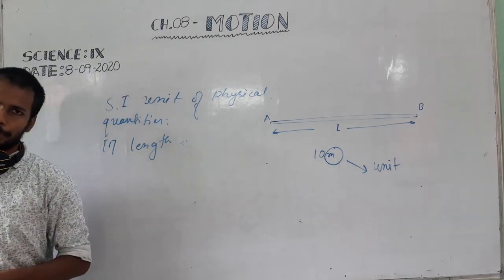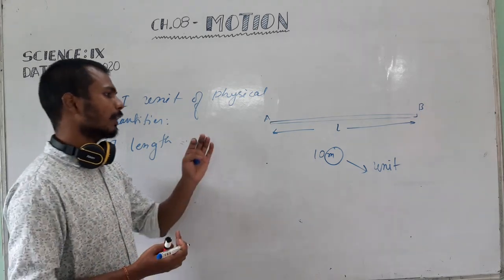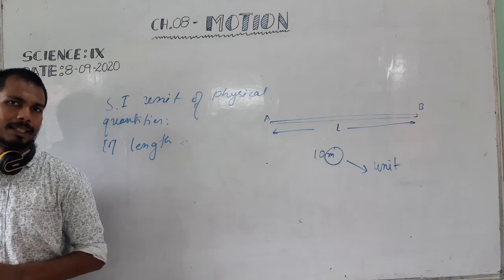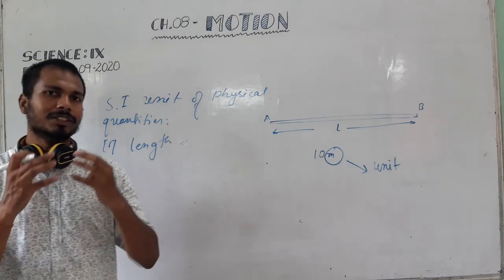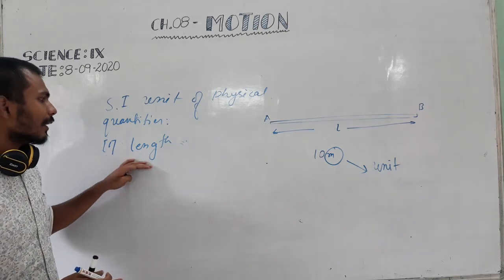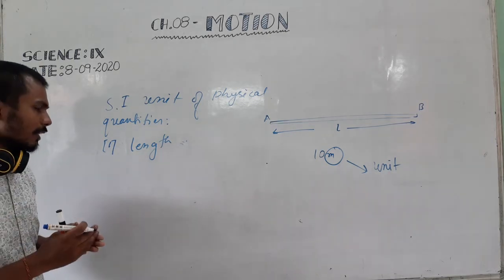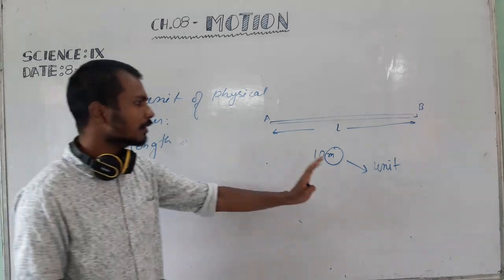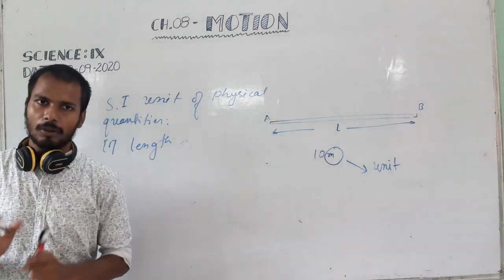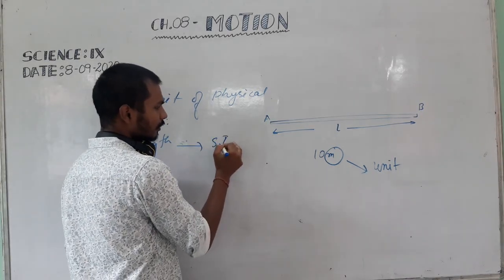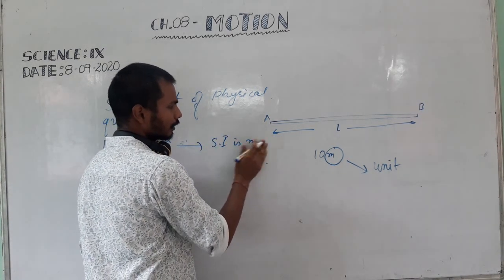That symbol is actually the unit. Always you have to write the unit. Without a unit, a measured quantity is meaningless. It is actually valueless. So while measuring length, it is always advised to write the unit in meter, because meter is the standard unit of length. So length and its SI unit is meter.